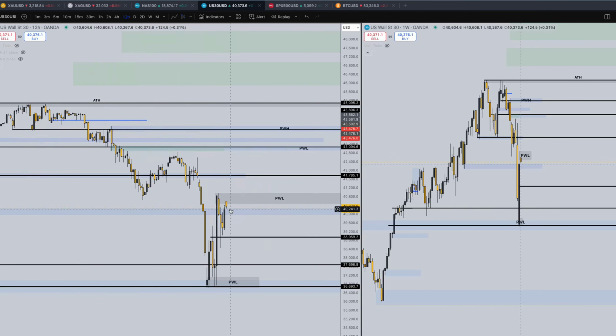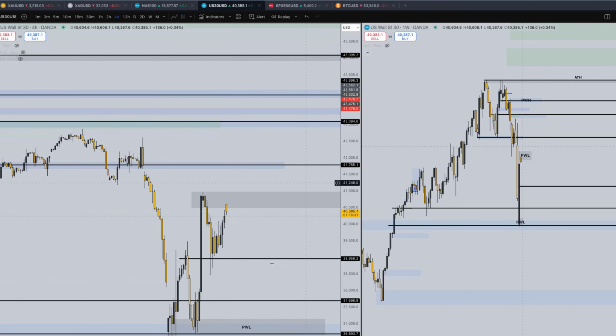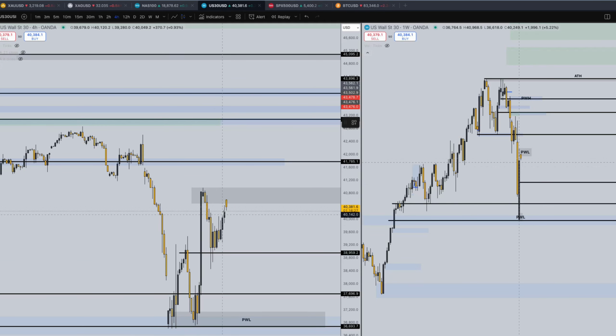We can see price had a little pullback and is looking to continue climbing higher. So right now, on the left side, let's zoom into the 4-hour time frame. We can see good, strong, bullish structure here. This would be the setup we could take advantage of.